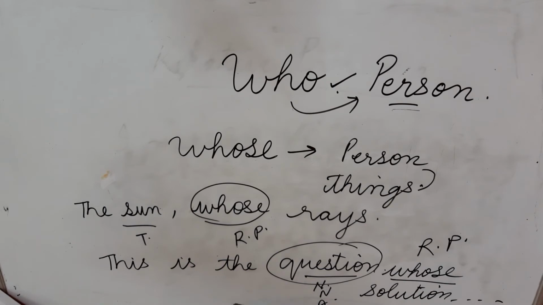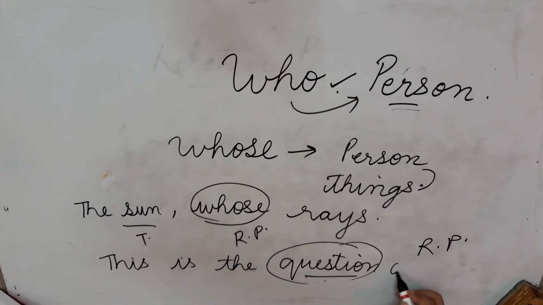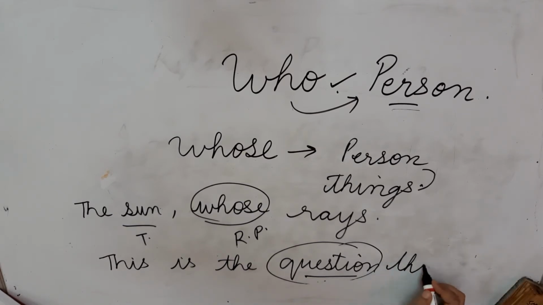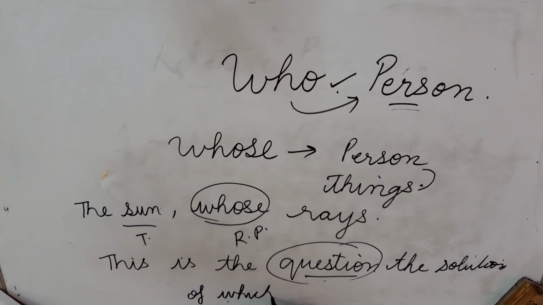Next, more properly, this is the question, the solution of which. Now remember here, suppose in the same sentence you have to remove whose, then you can apply of which. The solution of which has baffled.